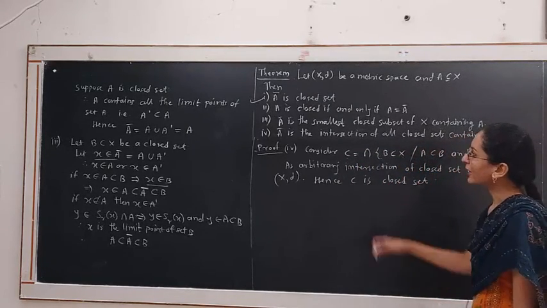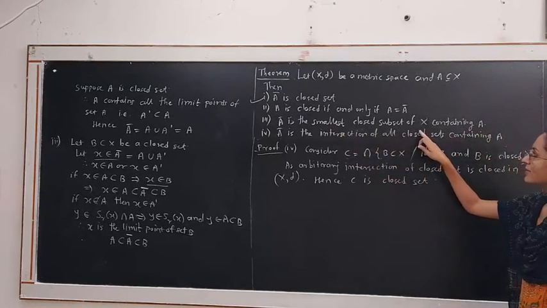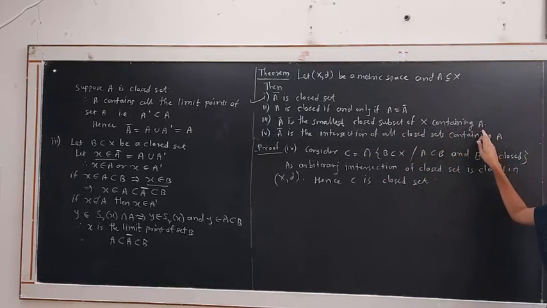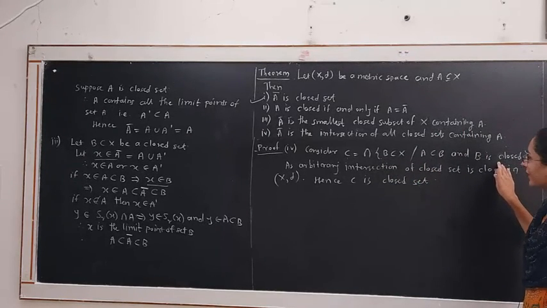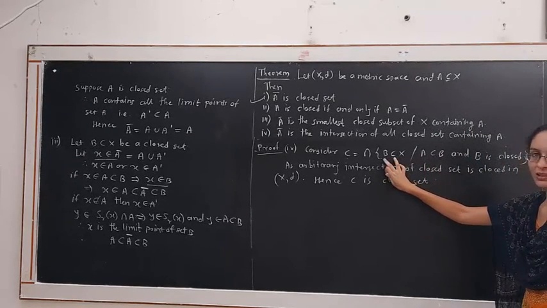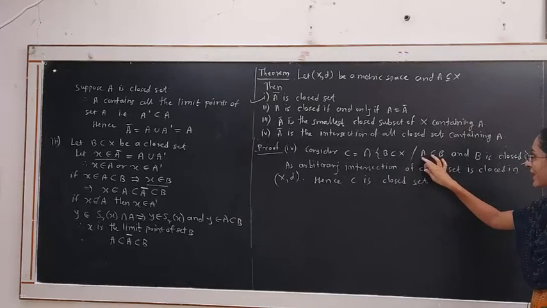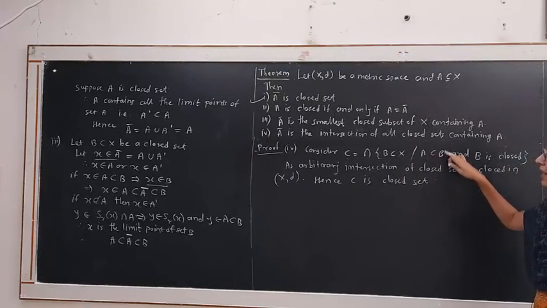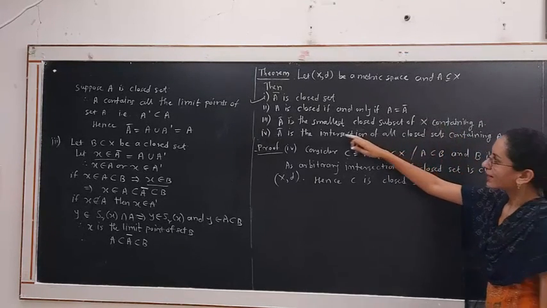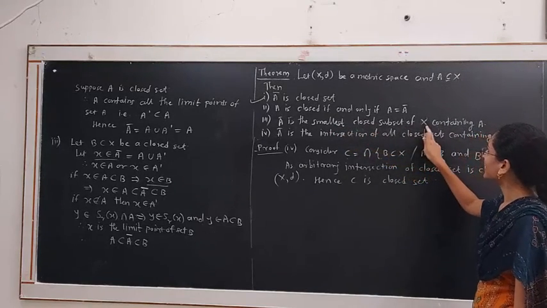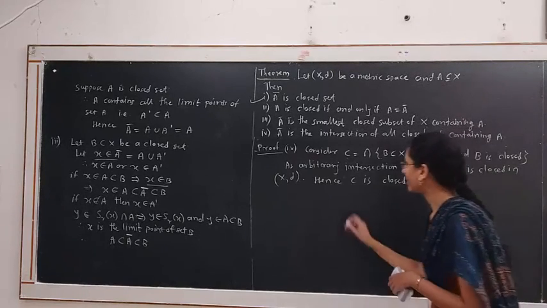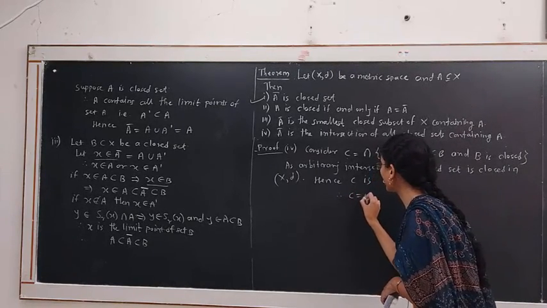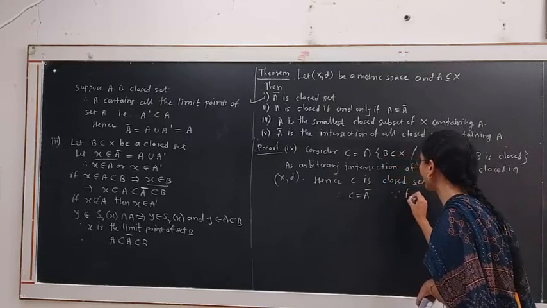From the third point, A bar is the smallest closed subset of X containing A. This intersection contains all the sets that satisfy this property, A is a subset of B. And in the third part, we proved A bar is the smallest closed subset of X containing A. Hence, this C set is nothing but the set A bar. Therefore, C is equal to A bar, from 3.